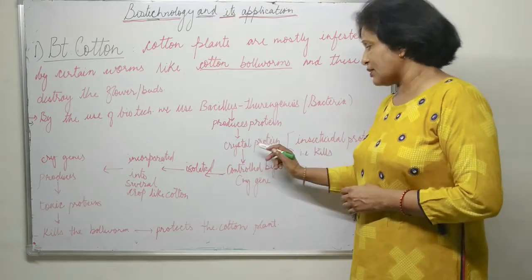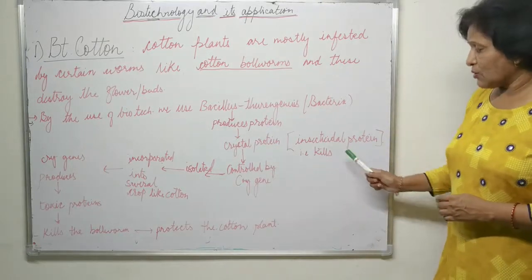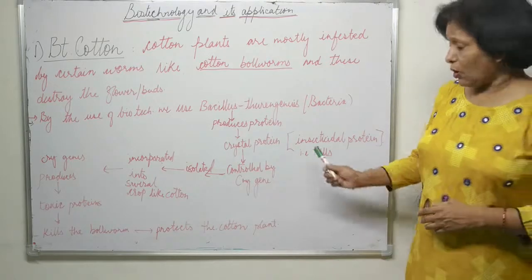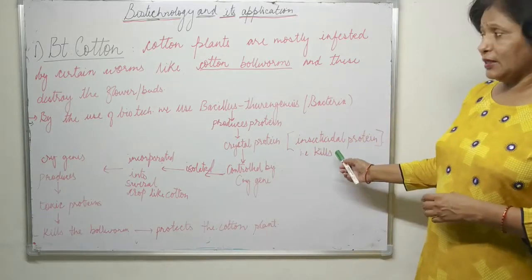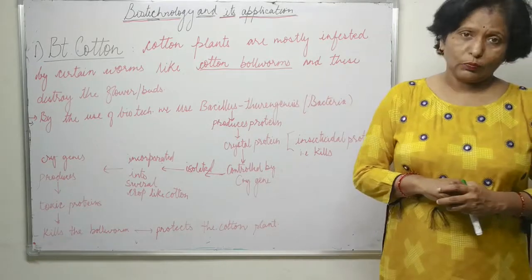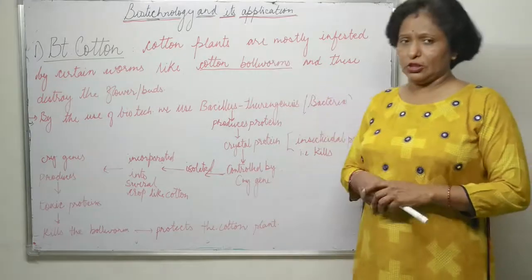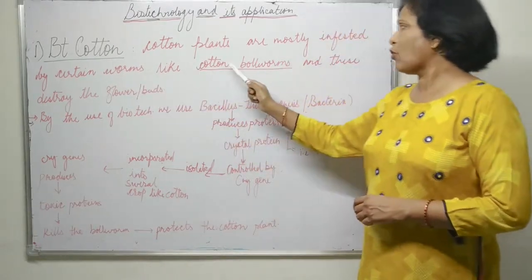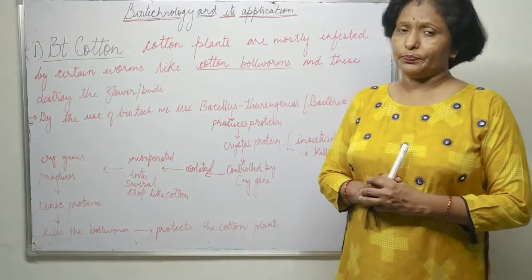Now this crystal protein is also named insecticidal protein, because it kills specific insects. That's why it also kills the cotton bollworm. So what we have done with the help of biotechnology is to eradicate certain worms like cotton bollworms, which destroy the flowers or buds of cotton.